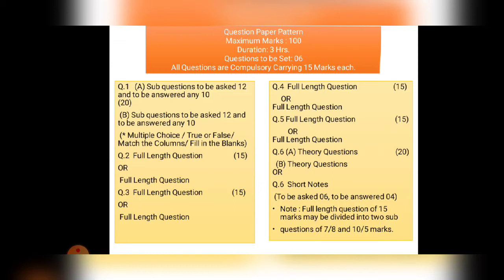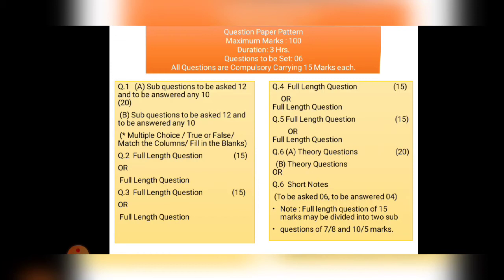COVID-19, the students will get very little time to study. So Mumbai University might change the paper pattern because the students are not getting enough time to study, and even the teachers are not getting enough time to complete the syllabus. So as per 2020 and 21, this paper pattern can be changed. The syllabus will be the same, but the paper pattern can be changed.